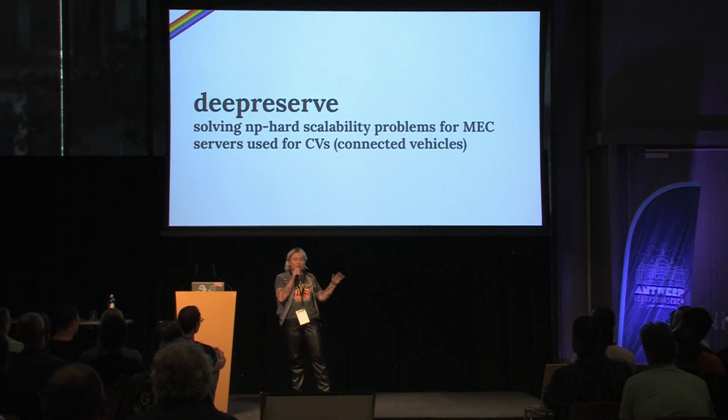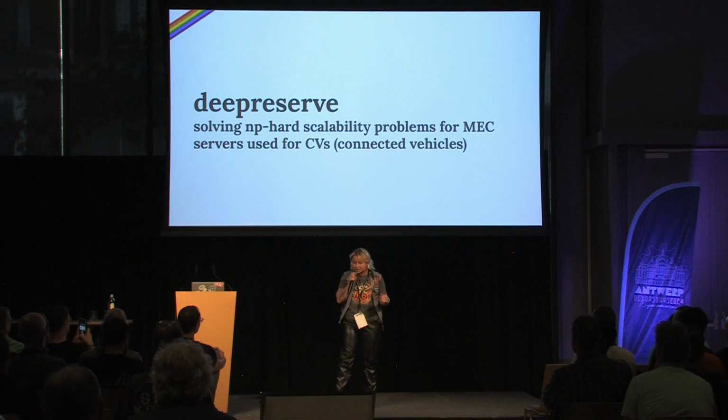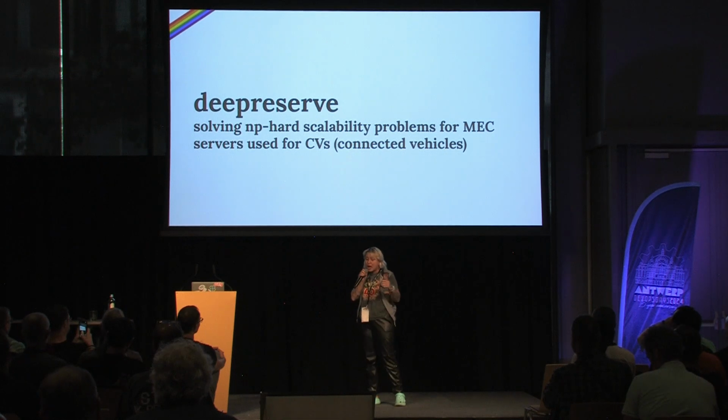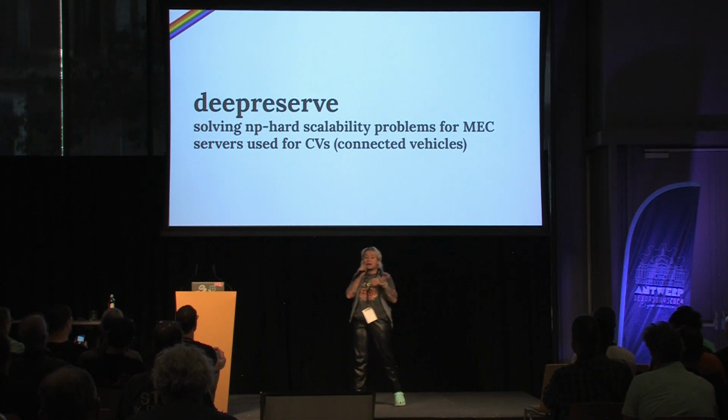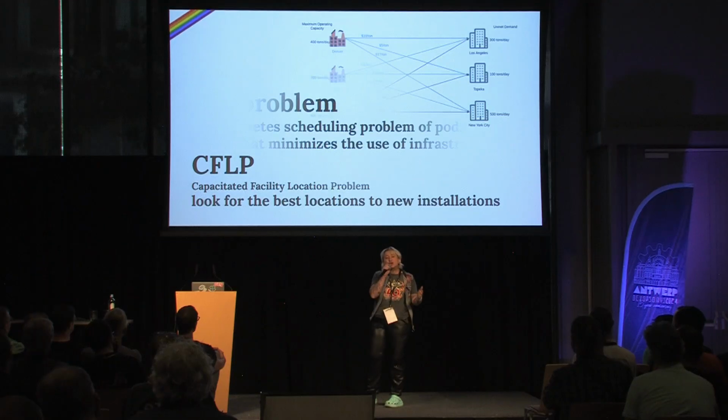It involves AI, deep reinforcement learning, solving NP-hard scalability for edge computing and also connected vehicles like Uber and Didi, using a model called the capacitated facility location problem, which looks for the best locations for new installations. So what we want to do using this model is apply it to Kubernetes.